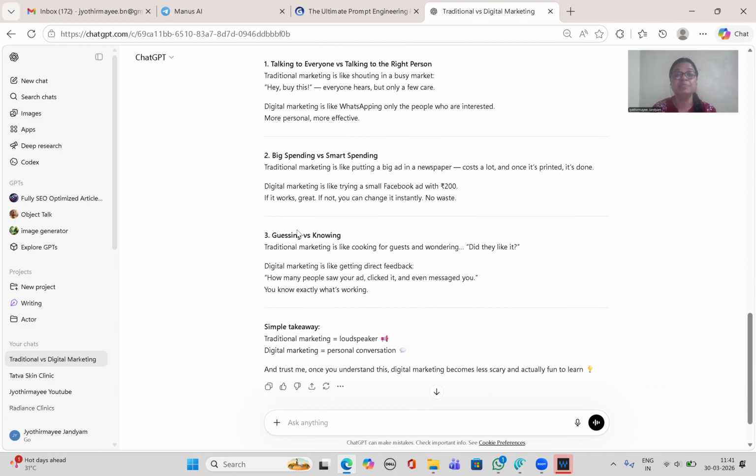Okay. Big spending versus small spending. Traditional marketing is like putting a big ad in a newspaper. It costs a lot, and once it is printed, it's done. Digital marketing is like trying a small Facebook ad with 200 rupees. If it works, great. If not, you can change it instantly, no waste.